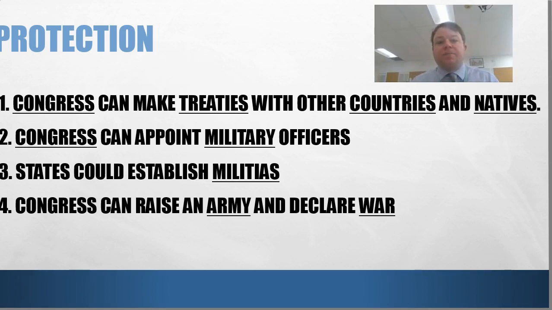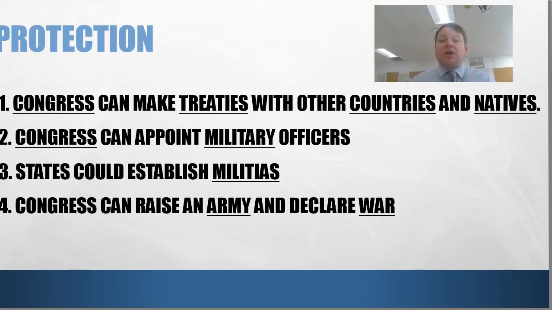All right, protection. Congress can make treaties with other countries and natives. So for example, when we negotiated the Treaty of Paris, that was the Congress. Now, this Congress had been around. The Continental Congress was created to kind of run the war effort. As we know from the war effort, they had their issues, but that was our government. That was what was working with Congress, and they're going to work with any issues with Native Americans and things like that.